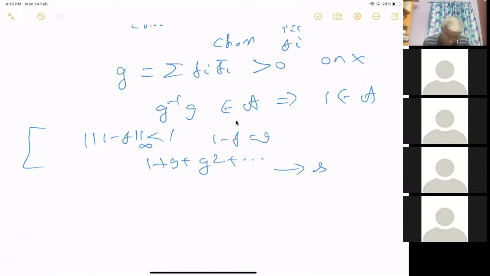I'm getting lost. I think this will be something like 1 by 1 minus g, right? So the point is that f has to have norm less than 1, right?